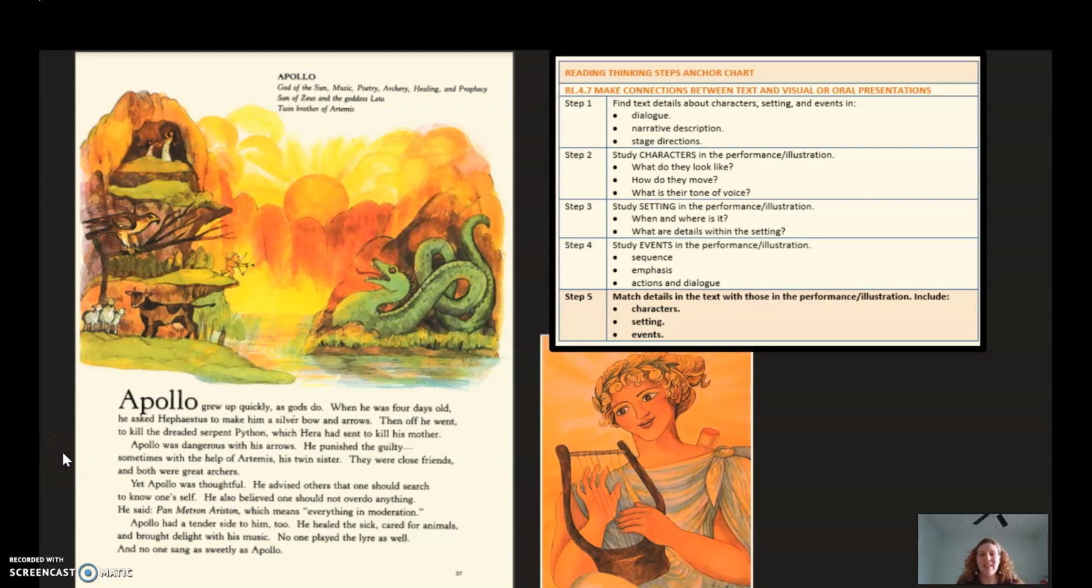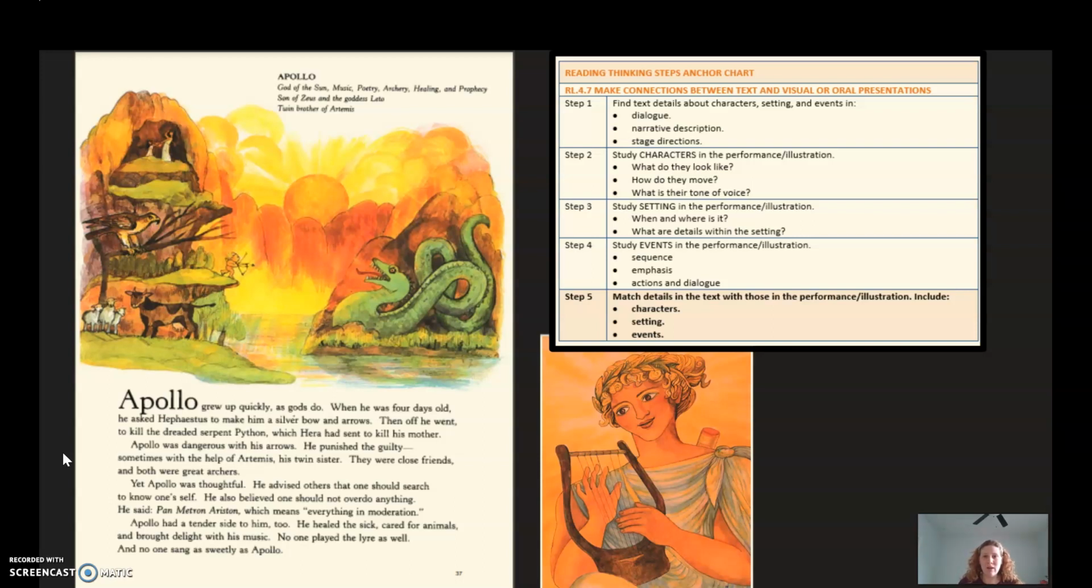Hi friends, today we're going to practice connecting printed and video presentations about similar characters to learn more about the gods of Greek mythology. Now, good readers notice the images and sounds in the visual presentation to connect them to specific details in the text.